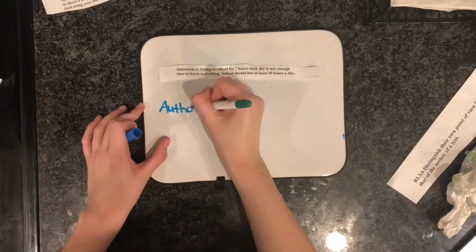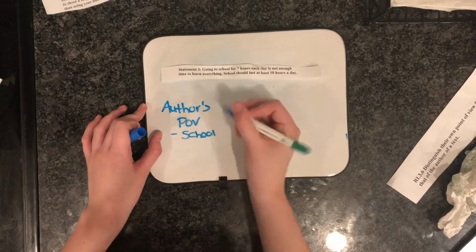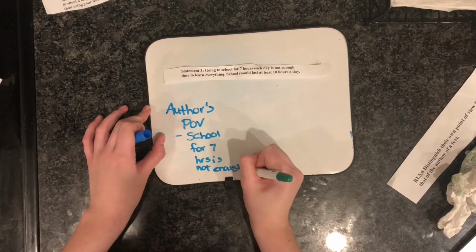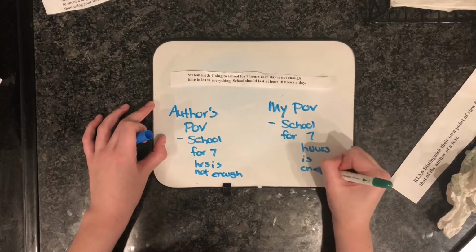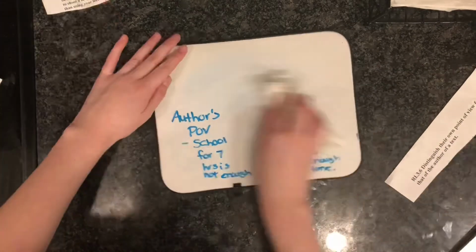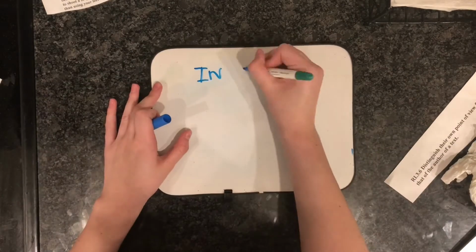The last example says, the author believes that going to school for 7 hours is not enough time and that students need to go to school for 10 hours. So that's the author's point of view. My point of view is that school for 7 hours is long enough. So I had a different point of view than the author.